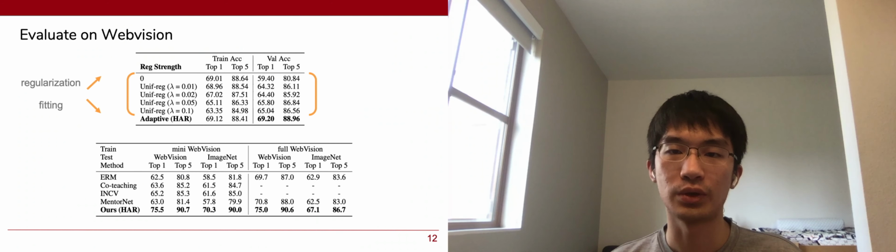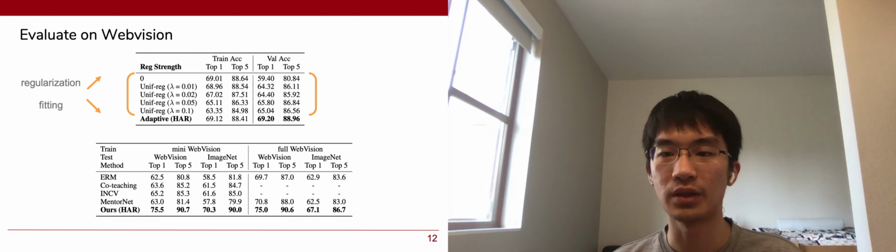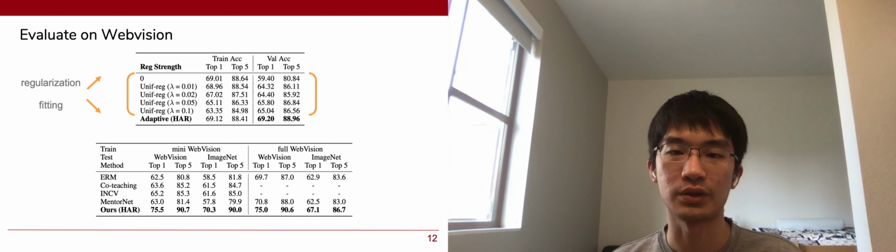We demonstrate the trade-off between training accuracy and validation accuracy on mini-web vision with various uniform regularization strengths. While a strong regularization could improve generalization, it reduces deep networks' capacity to fit the training data. For our method, we only enforce strong regularization on a subset so that we improve the generalization on the noisier groups while maintaining the overall training accuracy not affected.